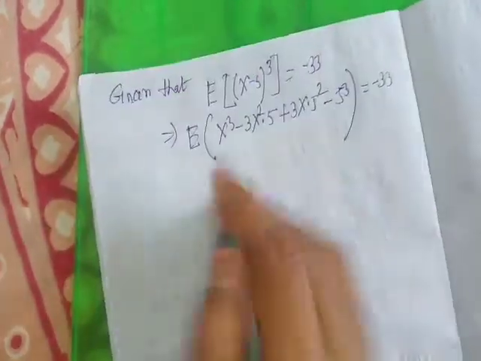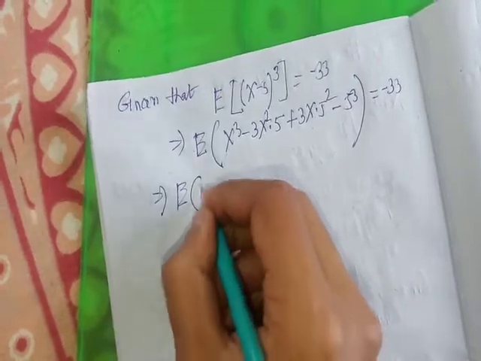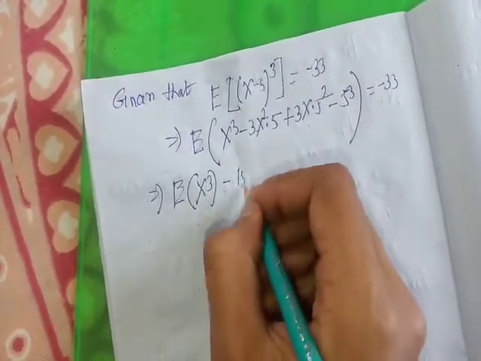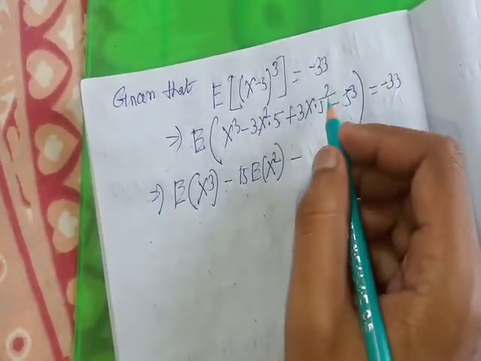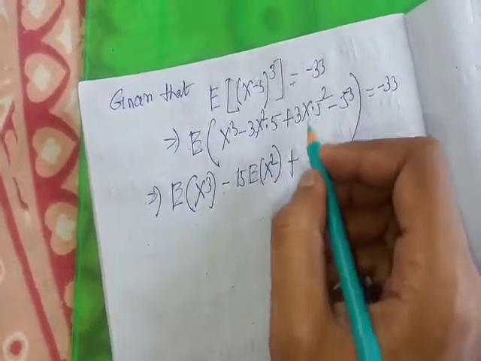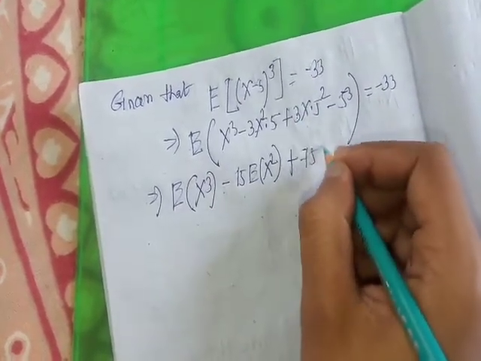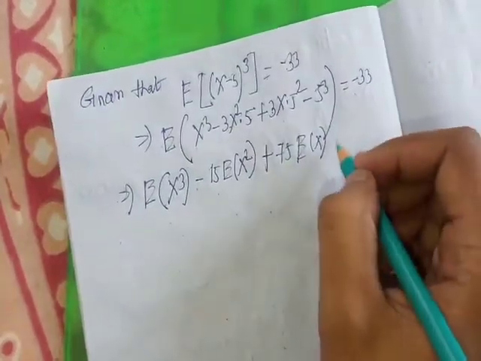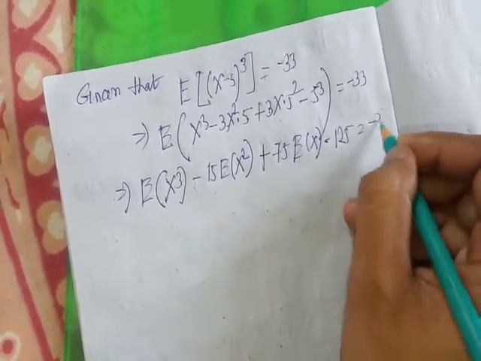Expectation satisfies the linear property. So expectation of x cube minus 15 expectation of x square plus 75 expectation of x minus 125, the expectation of a constant, equal to minus 33.